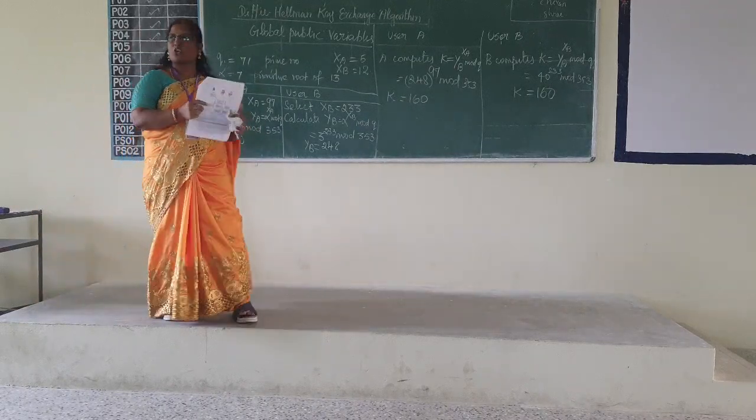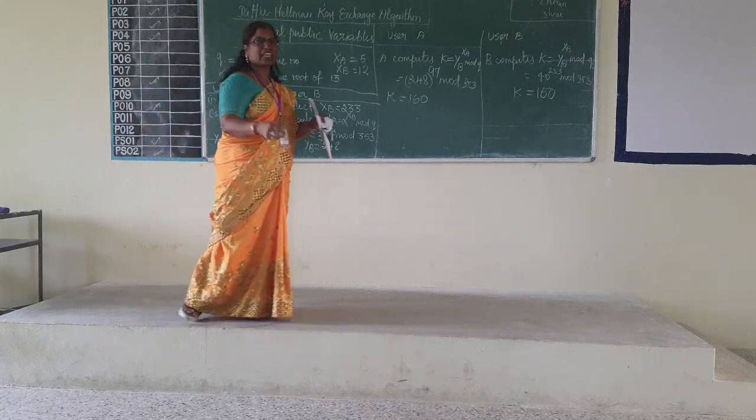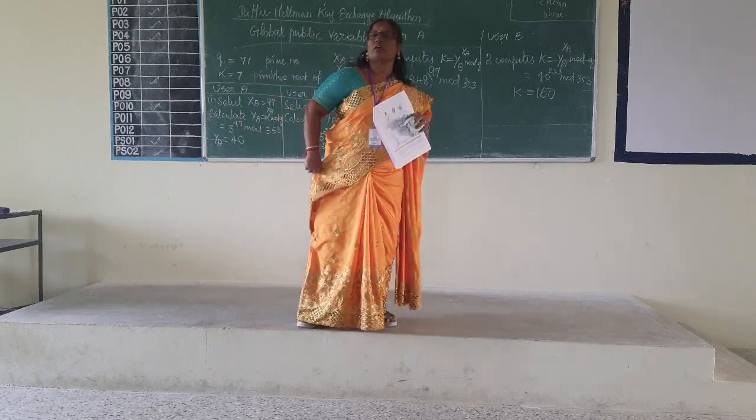The question may stop over there itself. Next question, question number 2. Find out